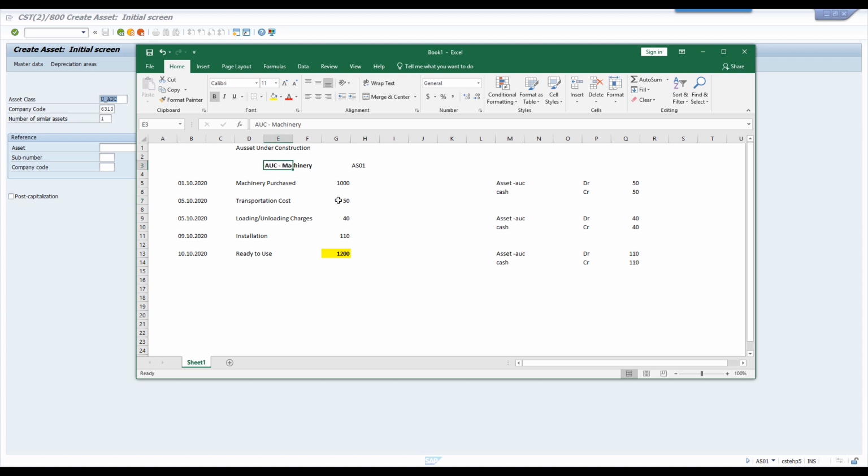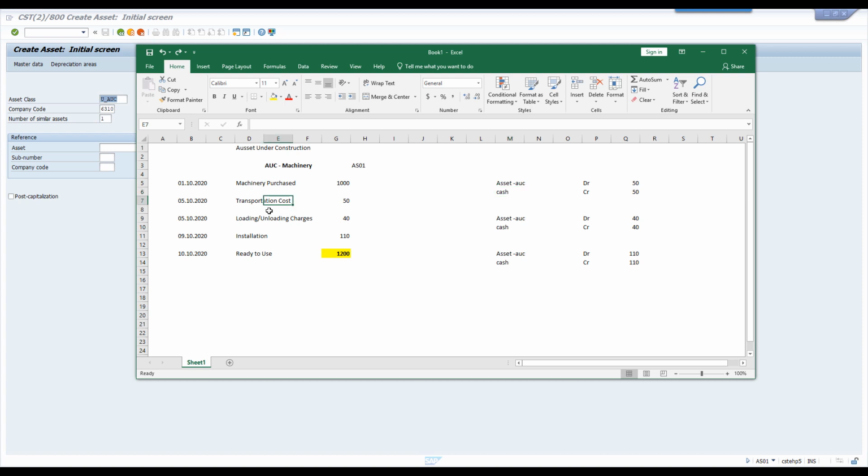So in the general case, if there is no AUC, we are going to post an entry like this: transportation expenses account debit. Let us assume we paid all this amount in cash, so credit to cash. But coming to AUC, you can't post like this because it is part of a capital asset. We have to post this to the asset only. Whatever expenditure you are incurring towards this AUC machinery, you should debit to the asset account, and credit to cash, bank or vendor, whatever it may be. In our case, I am taking cash for the purpose of understanding.